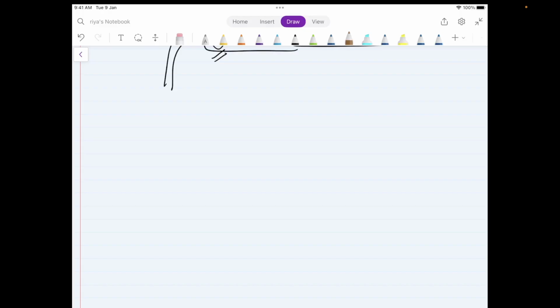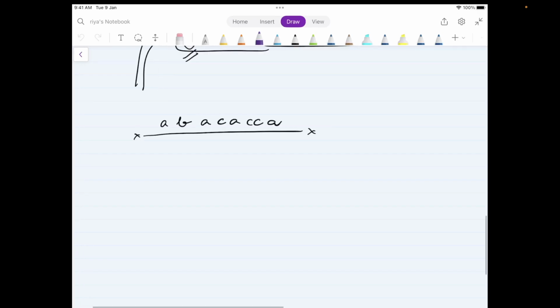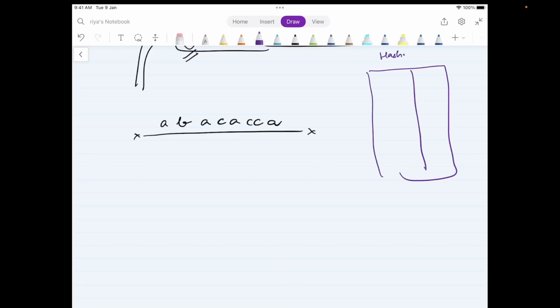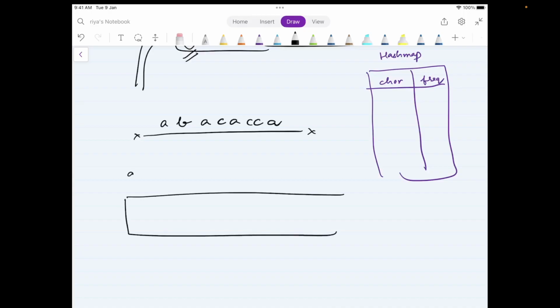Let's say I have the string A, B, A, C, A, C, C, A. Something like this. Okay, I've taken a longer string over here. I will create a hash map to check the uniqueness of the element, because a hash map can only tell us whether a particular element is unique or not. Here I will be storing the character, and along with that the frequency, right? And I will create an empty queue also, and the element at the front of the queue will always tell us the first non-repeating element.